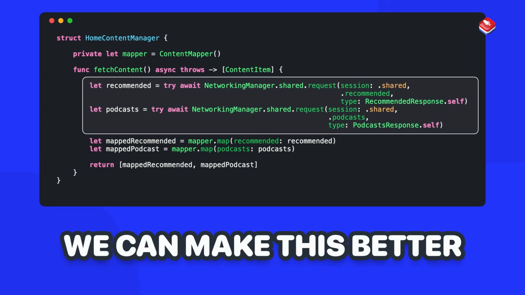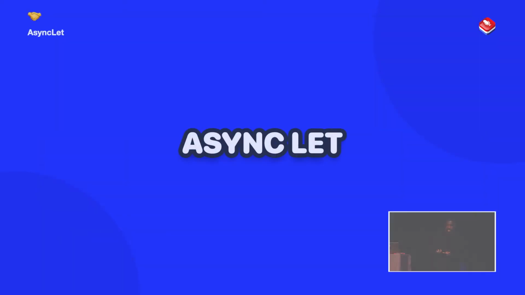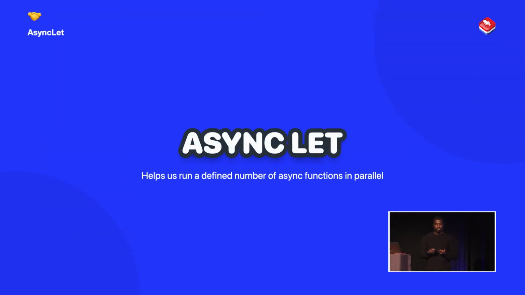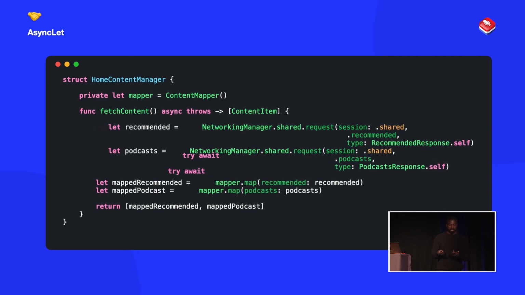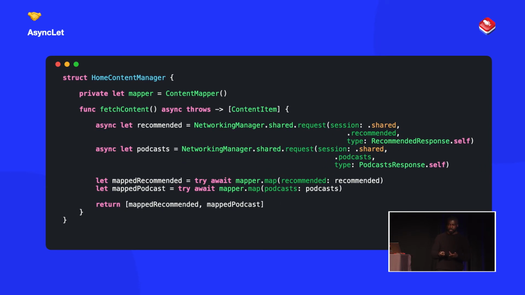Well, what we can do is use something in Swift Concurrency called async let. What async let allows us to do is run a number of defined asynchronous functions in parallel at the same time. So let's look at an example of this. Our function from before that looked like this, we can now refactor to simply look like this. So now what we're saying with the async let keywords here is that this is an asynchronous function that I want you to run in parallel.